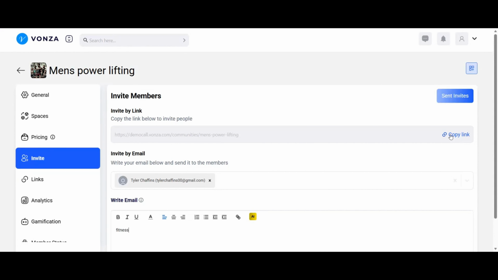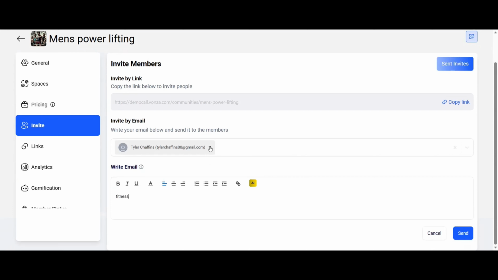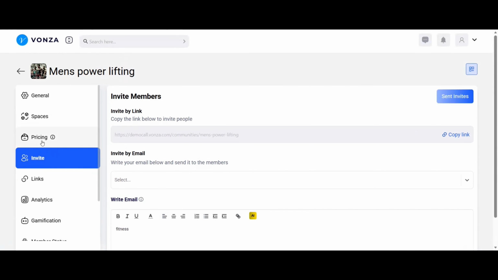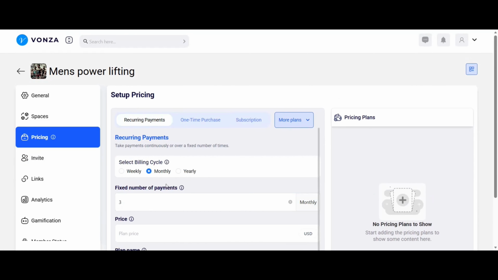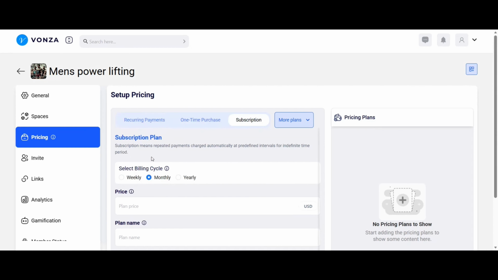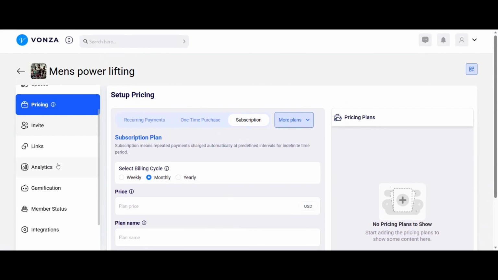And this is going to be your invite link right here. So you can copy that link and send it to anyone if you want. And then you can also use AI to help you write the email as well. Here's going to be your pricing for it. You can do a price plan for a one-time purchase, name the plan, do recurring payments, monthly, weekly, yearly, with a number of payments. You can do a one-time purchase like we just said, or subscriptions, weekly, monthly, yearly. And then you can also make it free if you would like to as well right there.